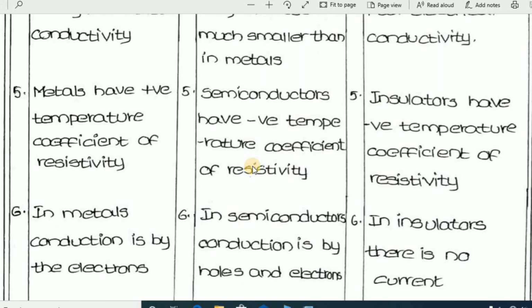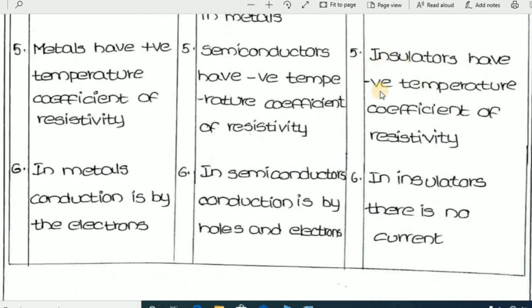Insulators have a negative temperature coefficient of resistivity. Insulators also behave like semiconductors in the case of temperature, with a negative temperature coefficient of resistivity. When temperature decreases, the resistivity increases. But in the case of metals, when temperature increases, the resistivity increases.